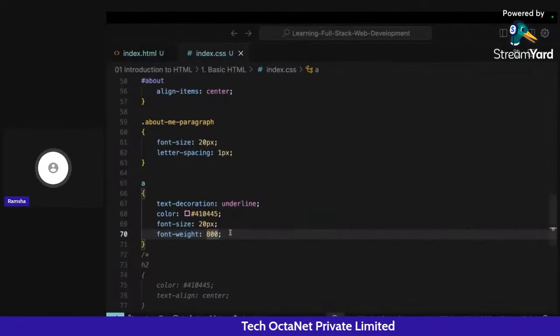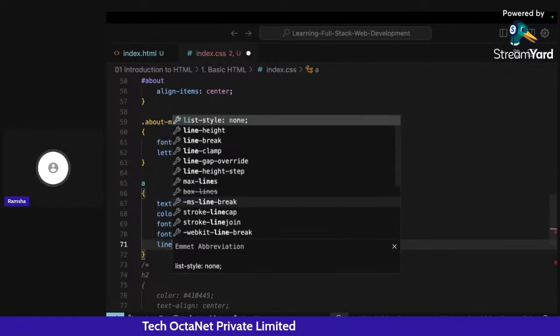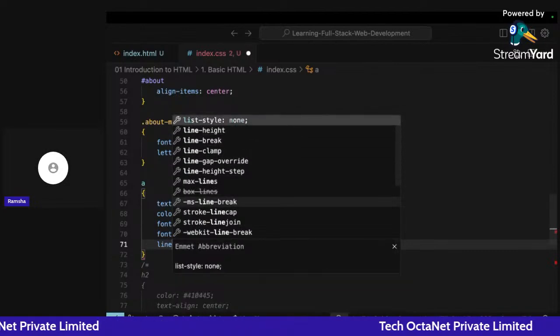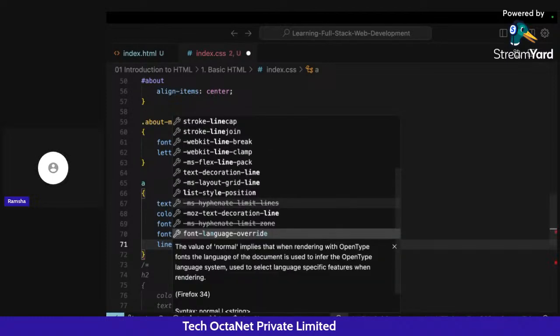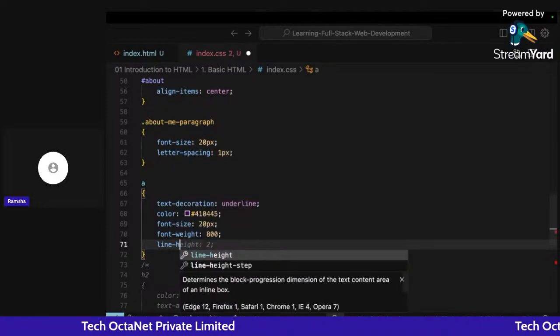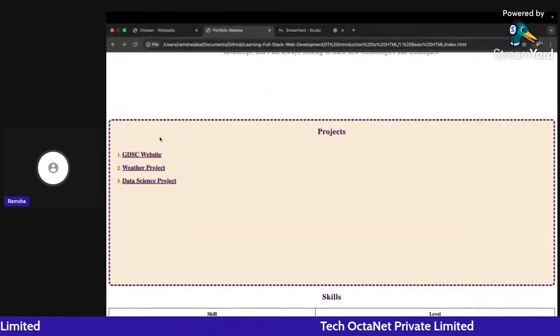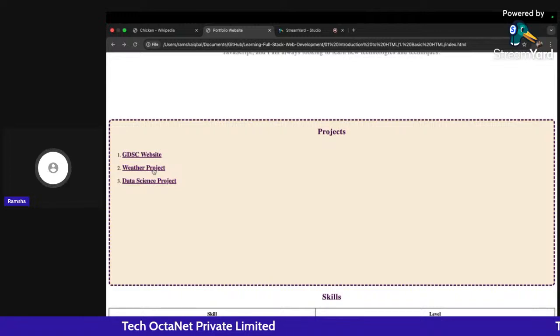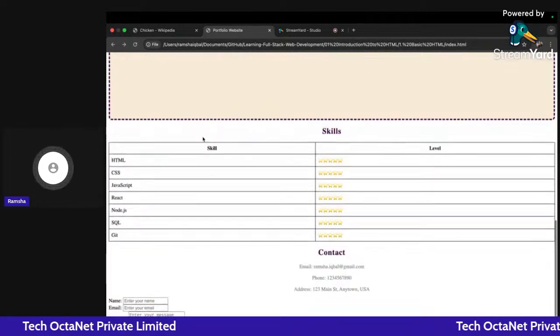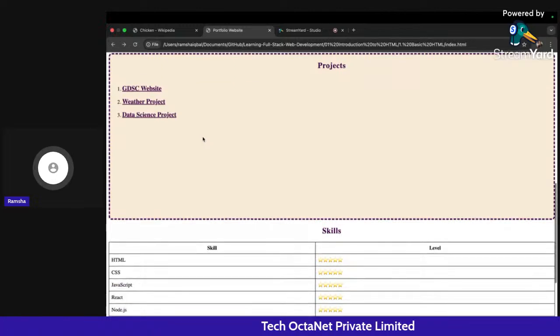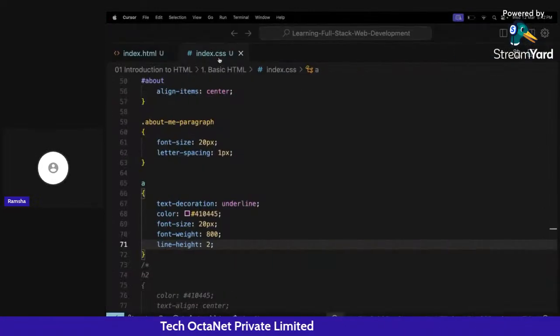I can also increase the line spacing between them. I will use line height, and I have increased it to 2. Let me refresh this. You can see now I am getting some distance in between all of them. So now I think it's looking a lot better than before, right? So yeah, we can do that.